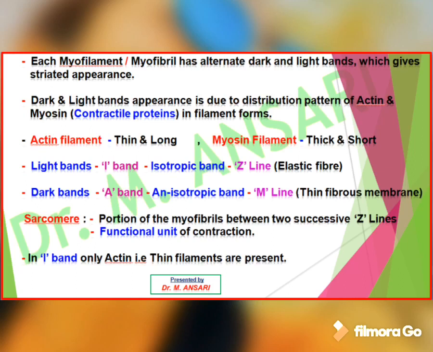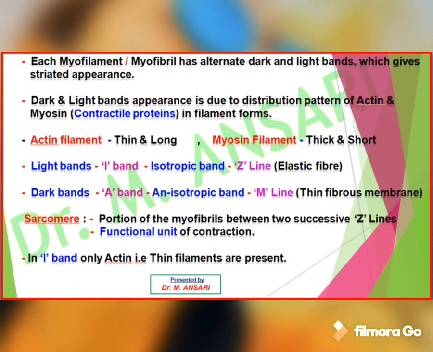Light bands are called I bands or isotropic bands. It shows an elastic fiber in its center which is called Z line, while the dark bands are called A bands, or anisotropic bands. It shows a thin fibrous membrane in its center which is called M line. The portion of myofibril between two successive Z lines is called sarcomere, and sarcomere is the functional unit of muscle contraction.